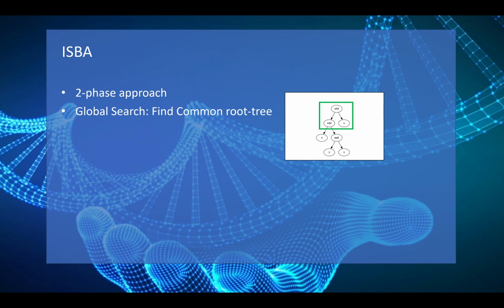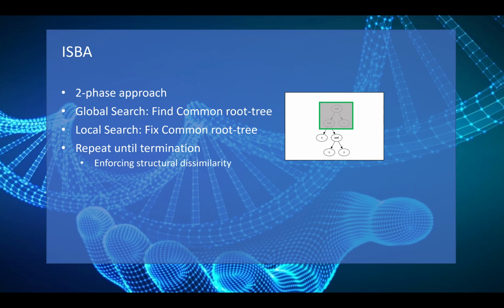This is typically a normal GP run until the individuals are identified to have a similar structure in their root trees. This indicates that the population is beginning to converge. Once the common root tree has been identified, it is fixed in the second step of the algorithm, the local search, in which only nodes below the root tree are evolved. These two steps are repeated until termination, but structural dissimilarity is enforced for each successive global and local search. This promotes exploration of the search space in the global search and exploitation in the local search. Finally, the best found solution is returned as the final output.